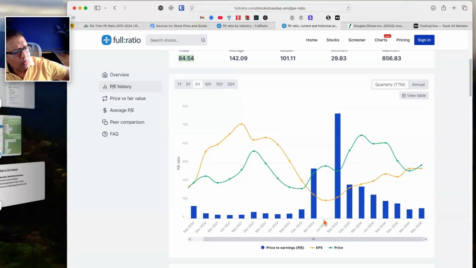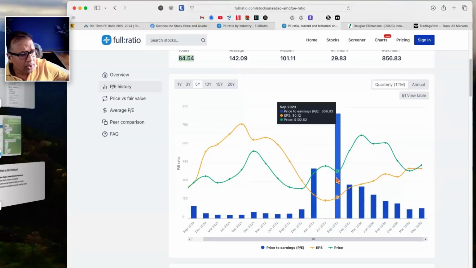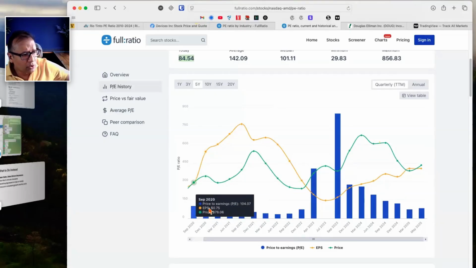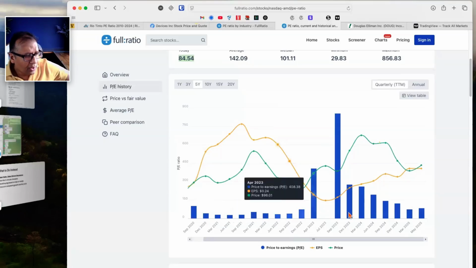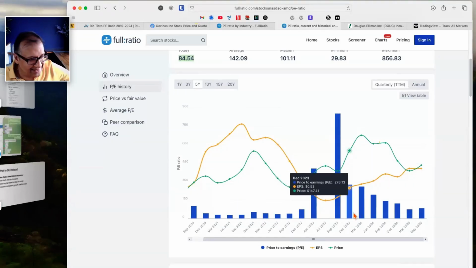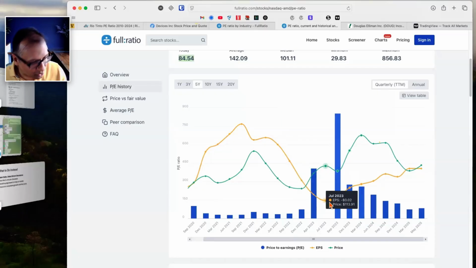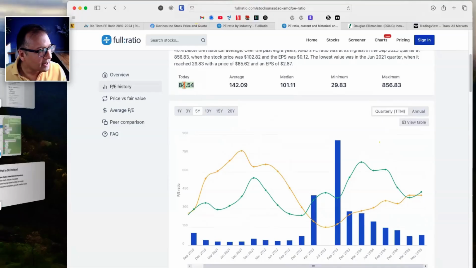You can also say, all right, what if I were to just ignore these two and eyeball quickly what the average PE of this company would be? Again, eyeballing obviously has a huge degree of error. You can do more refined estimates, and you are allowed to do much deeper analysis, but I'm just eyeballing. So let's say somewhere here would be a more reasonable price to earning, 123 maybe. If I go with that, then today's may seem reasonable.